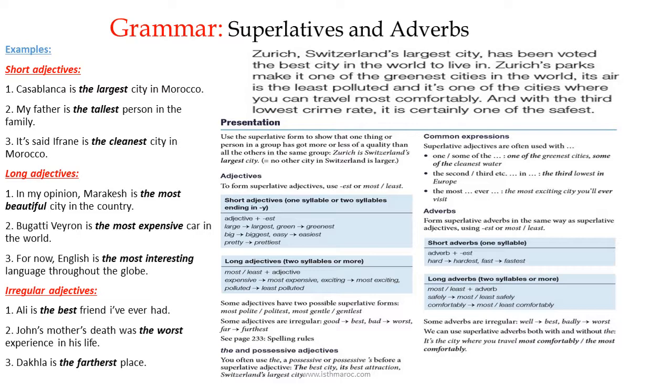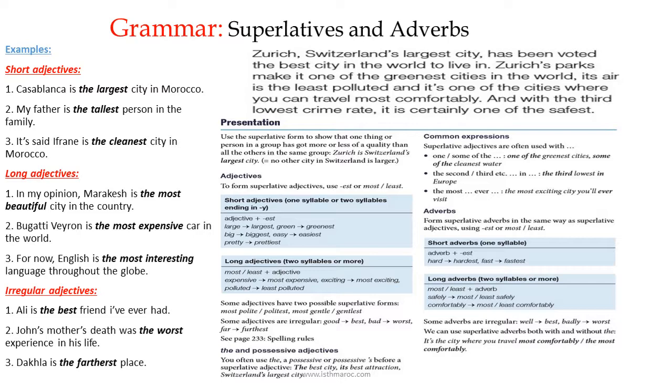For long adjectives, example number one: in my opinion, Marrakesh is the most beautiful city in the country. For me, Agadir is beautiful, and Oujda is also beautiful, but for me, Marrakesh is the most beautiful city in the country. So the form of long adjectives is the most plus adjective. No est for long adjectives.